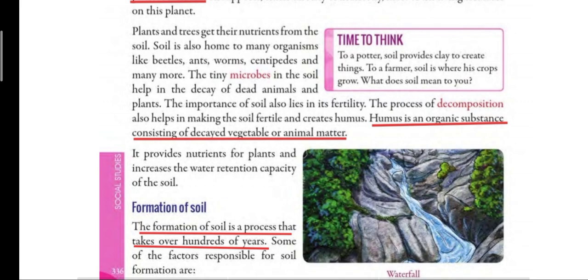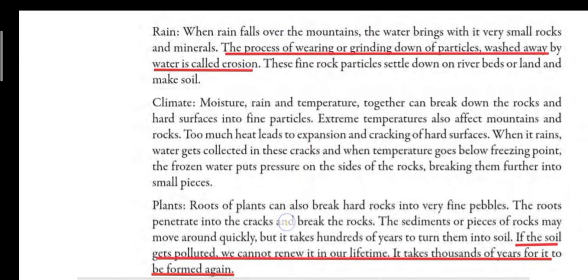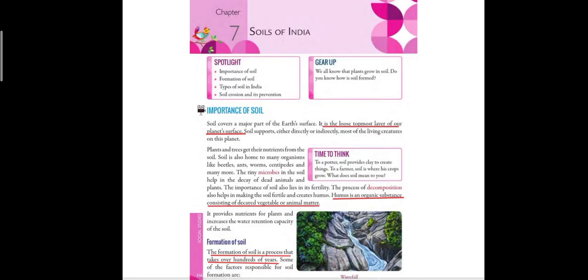The formation of soil is a process that takes hundreds of years. Some of the factors responsible for soil formation are, so here there are three factors given, children. First is rain, second is climate, and third is plants. So we will read about them one by one.